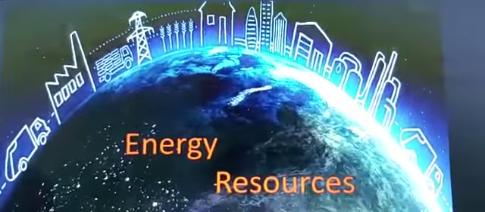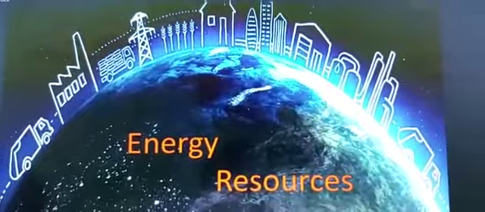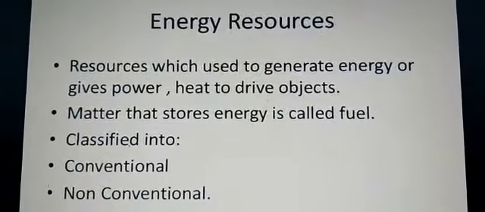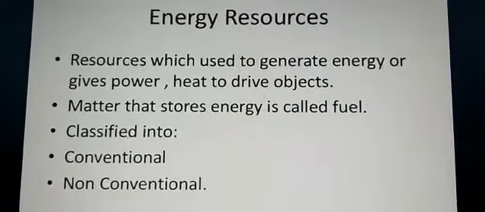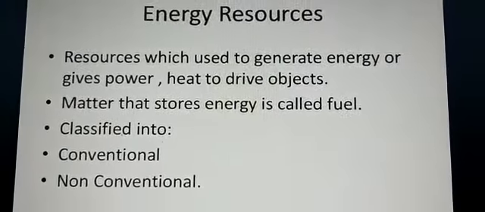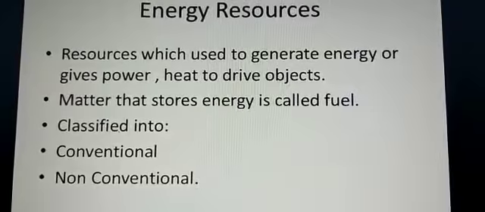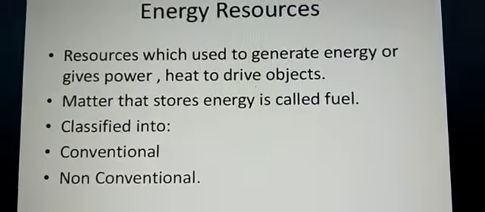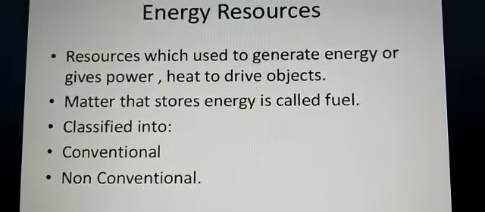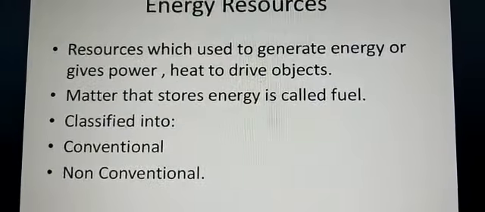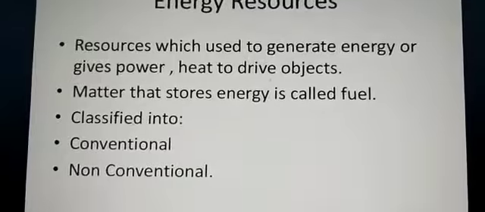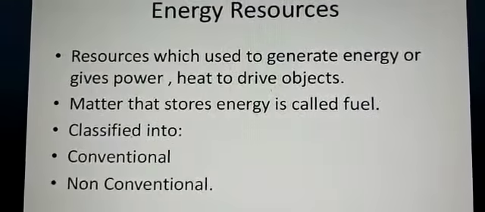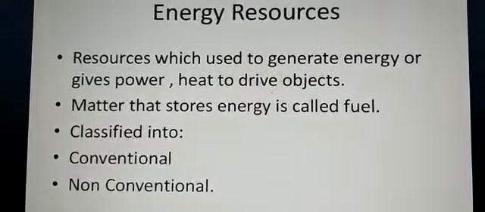So children, here we'll start with the conventional source of energy. Now, what is a conventional source of energy? First of all, energy resources: resources which are used to generate energy or give power and heat to drive objects. Matter that stores energy is called fuel, and it is classified into 2 groups: conventional and non-conventional sources of energy.